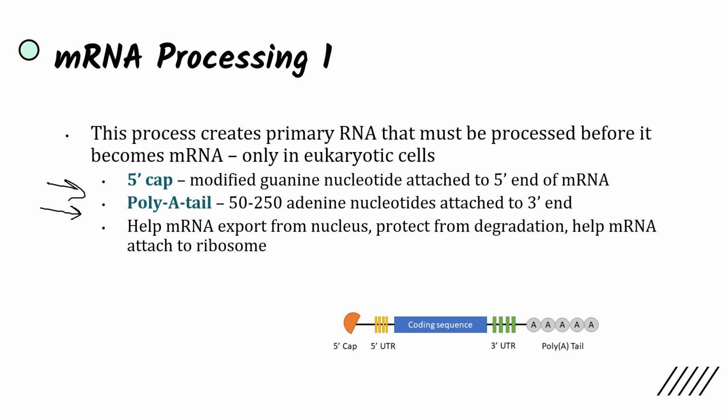And the poly A tail is specifically helpful for protecting from degradation because in the case of nucleotides accidentally being taken off the mRNA, there's going to be 50 to 250 adenine nucleotides that are not coding for any sort of protein that can be removed from the mRNA before the coding sequence is affected. And depending on how long this poly A tail is, that's going to determine how long the mRNA should last.